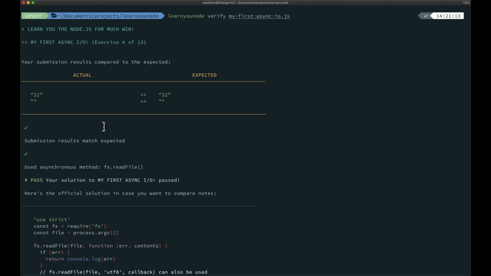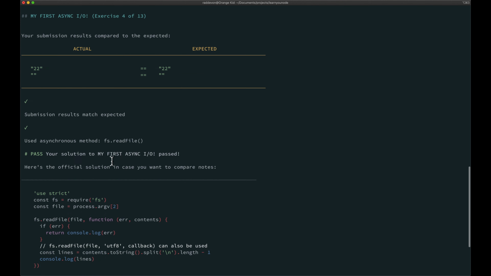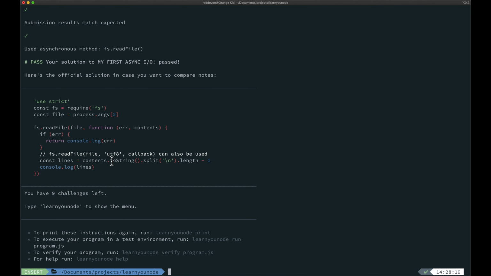Looks like we are good. This one expected to get 22. We gave it 22. Everything's good. Now here's their official solution. Let's take a look at that. Yep. This stuff just looks the same basically.